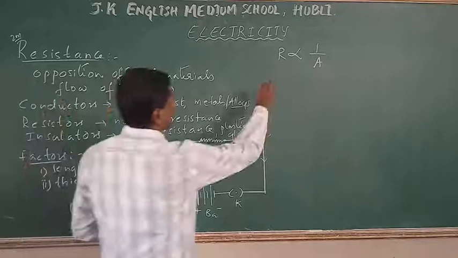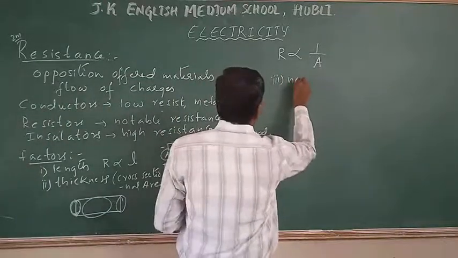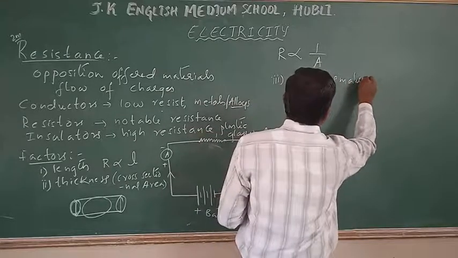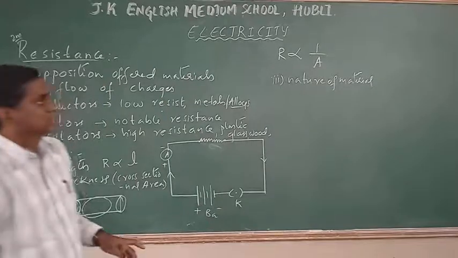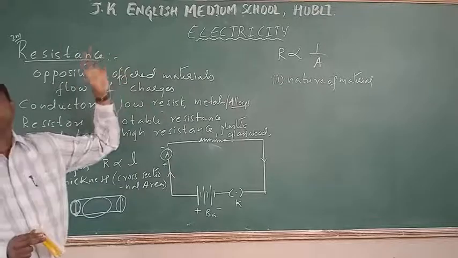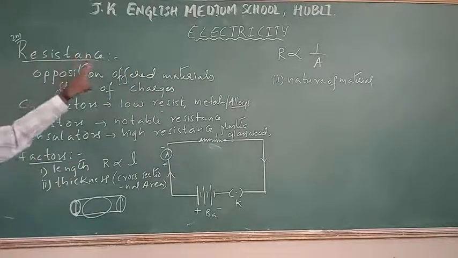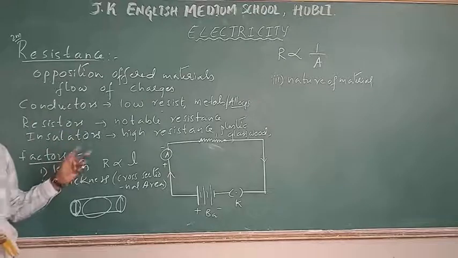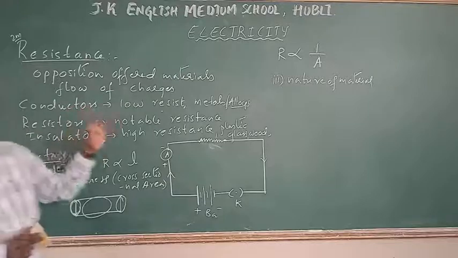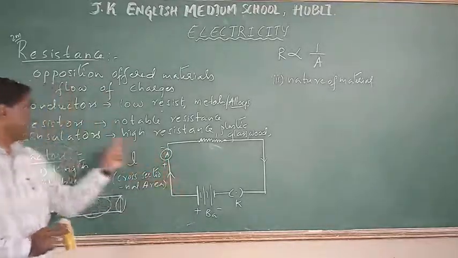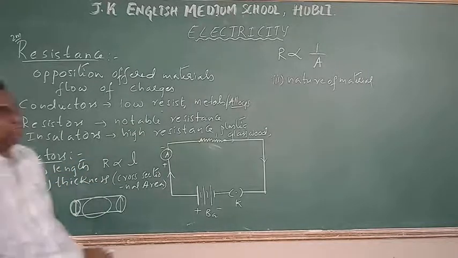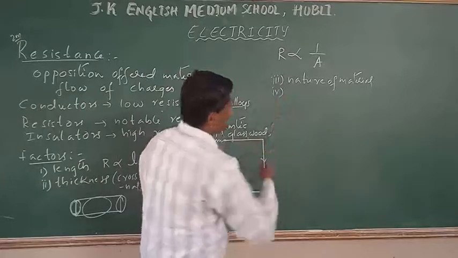The third one is the nature of the material. As I said, materials have been classified as conductors, resistors as well as insulators. Conductors and resistors offer low resistance, whereas insulators are going to offer very high resistance. One more thing I'll add, students, which is not given in your textbook, but you can write in the exam.